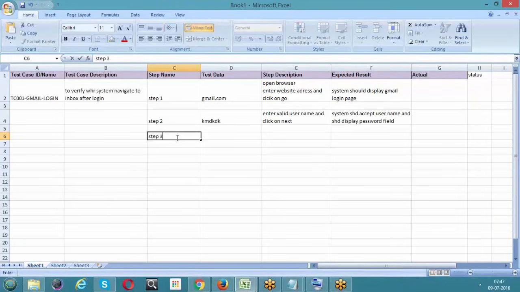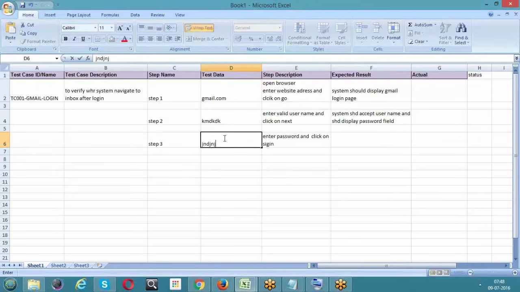Step 3. Basically, whenever we write a valid username and click on next, the system will take it in, show the username, and along with that give the option to write the password. Step 3: enter password and click on sign in.